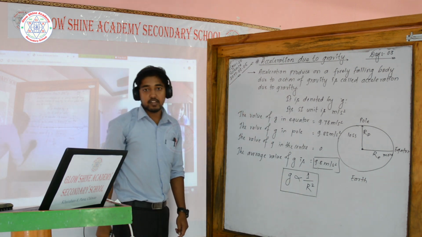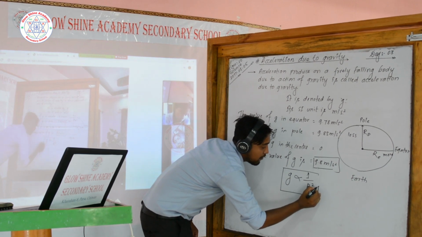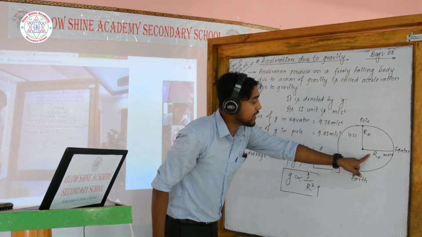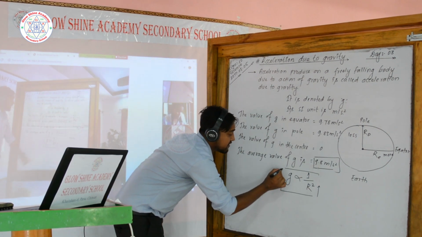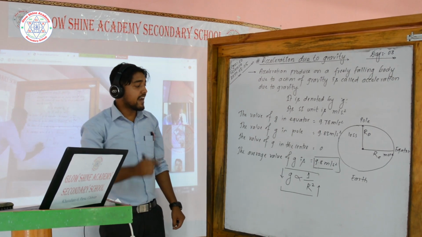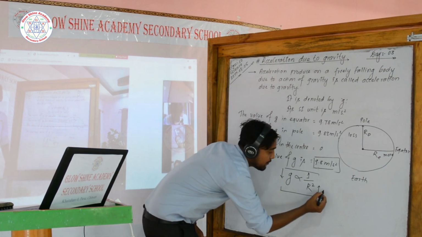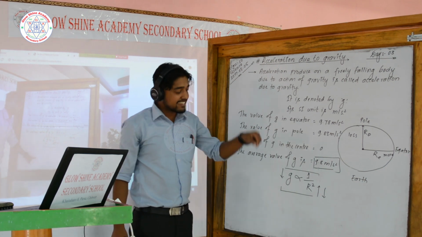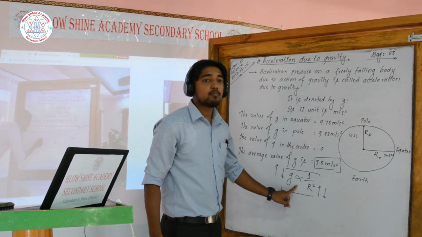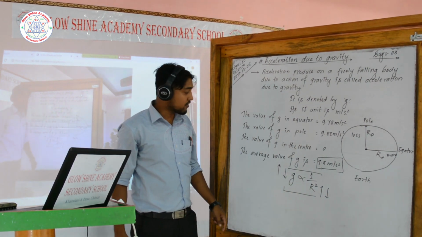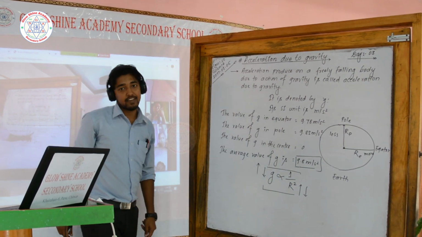Just look at this relation carefully. Now, look at here. If the value of radius increases, you can easily see from here also, the value of g decreases. When the radius increases, the acceleration due to gravity decreases. Or if the radius goes on decreasing, then the value of acceleration due to gravity goes on increasing. They are related inversely. So acceleration due to gravity is inversely proportional to the square of radius.